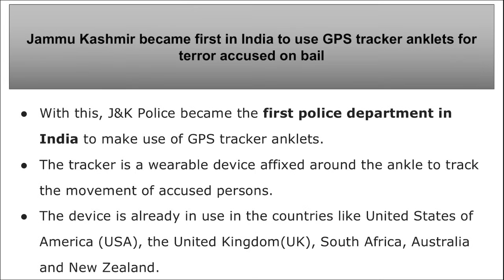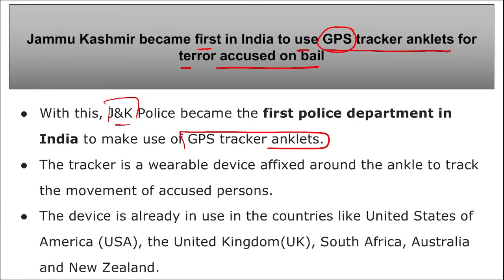Correct? Next is state news. Jammu and Kashmir became the first in India to issue GPS tracker anklets for the terror accused on bail. I repeat, recently the officials of the State Investigation Agency of Jammu and Kashmir have introduced GPS tracker anklets to monitor the terror accused people who are out on bail. With this, Jammu and Kashmir became the first police department in India to make use of GPS tracker anklets.